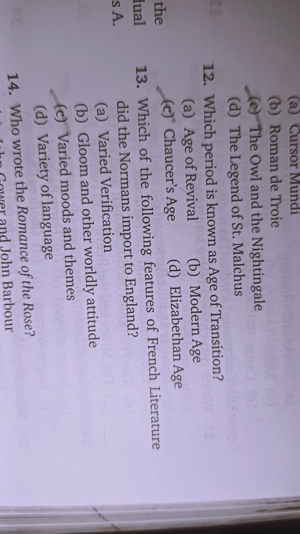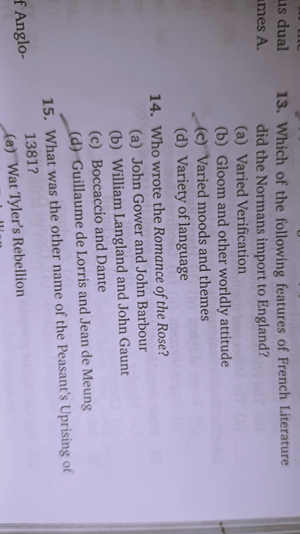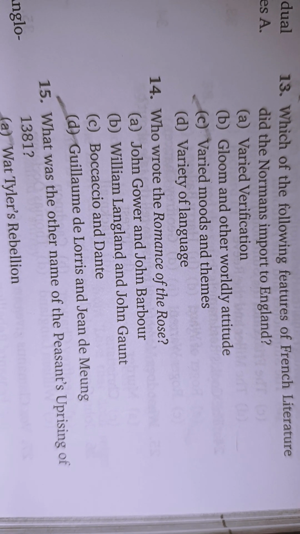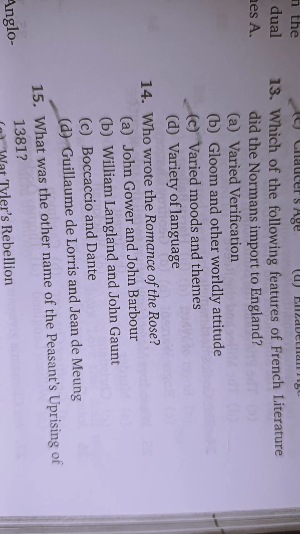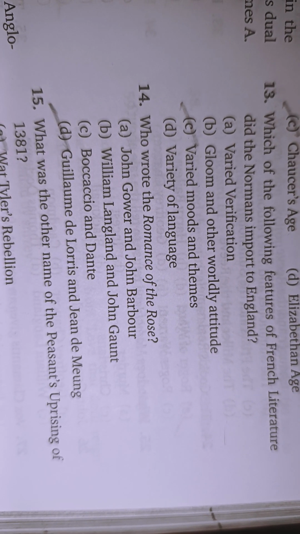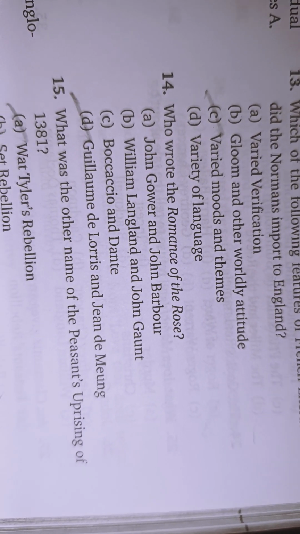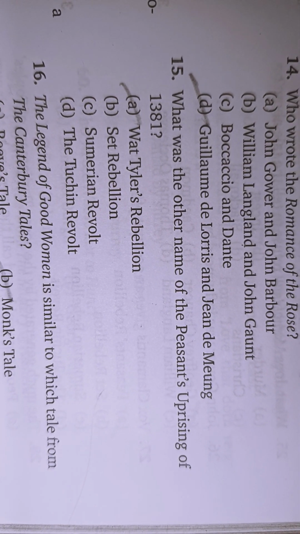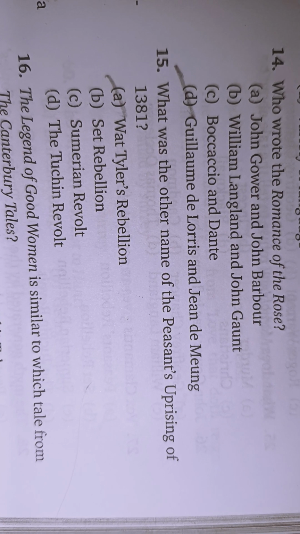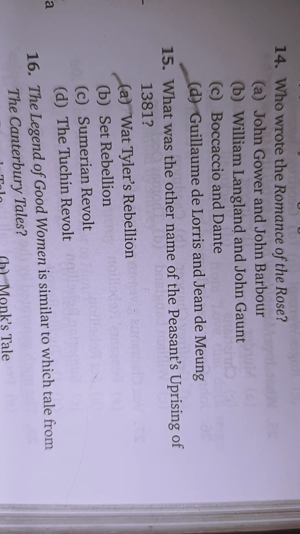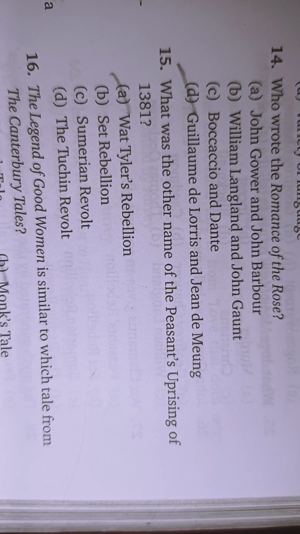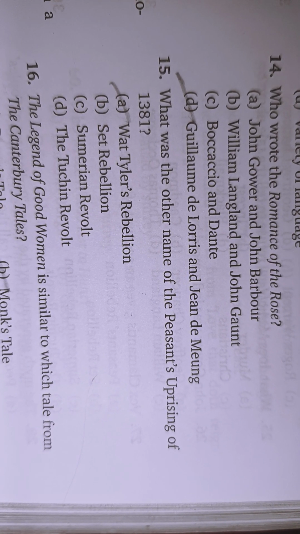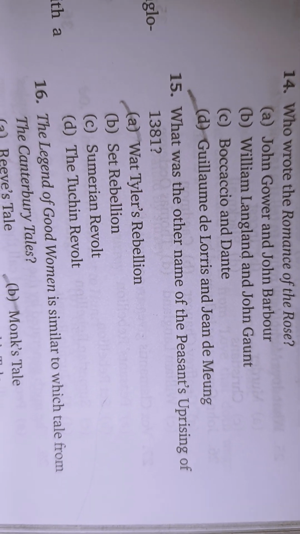Varied moods and themes. Who wrote the Romance of the Rose? Guillaume de Lorris and Jean de Meun. What was the other name of the peasants' uprising of 1381? Wat Tyler's Rebellion.